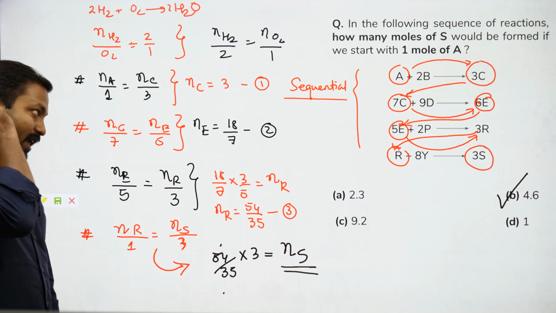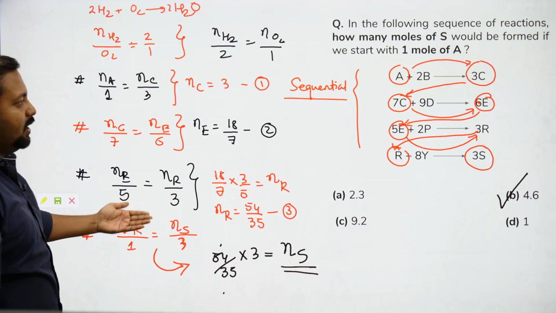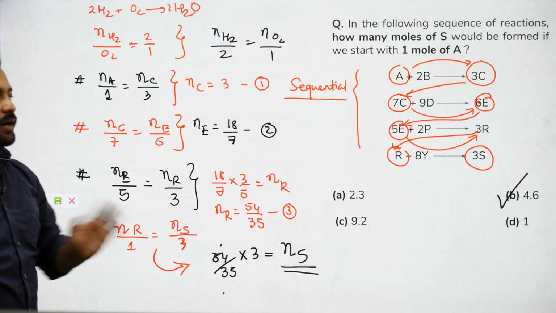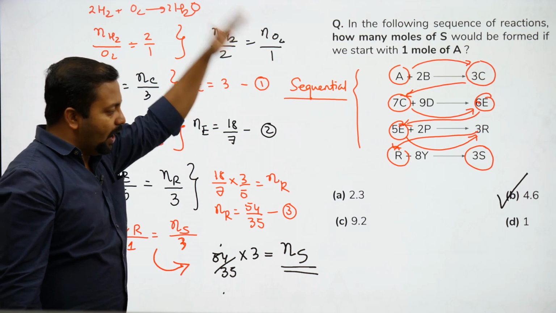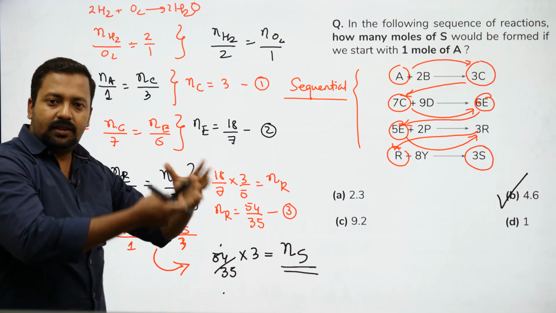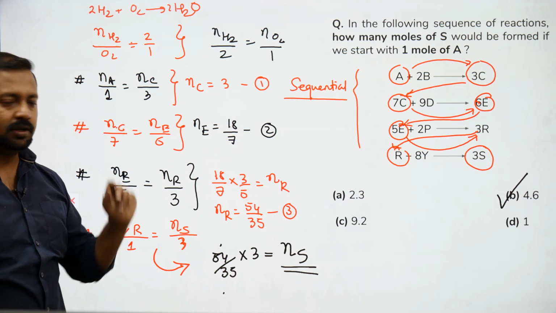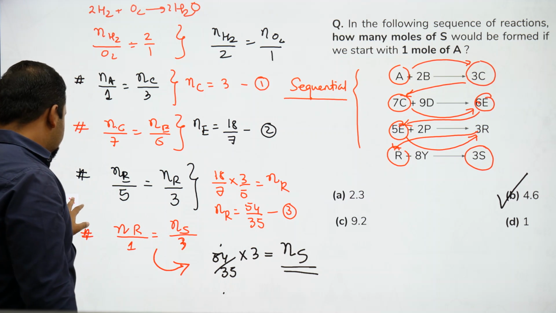Okay, it's a very, very simple question, but we had to write 4 equations, and all of them are simple multiplication. Mostly what students do is multiply the first equation and try to add all of them together, and then it becomes very, very clumsy. Don't try to do that. Very simple question. Practice it 2 times and you will get it. Let's look at the next one.